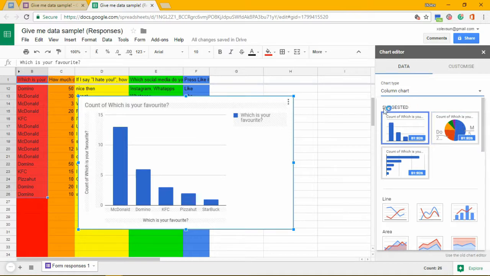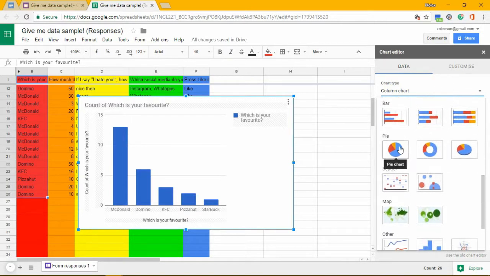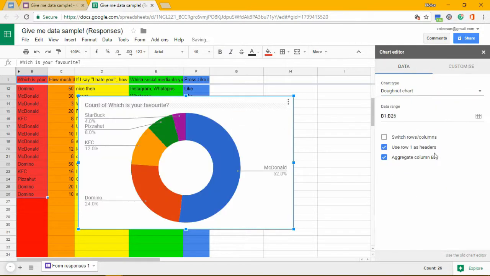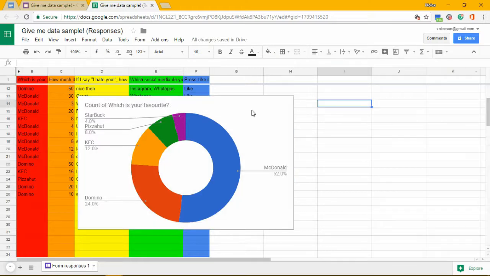As you can see, this is a suggested one, which means Google Sheets knows this type of data is suitable for which. Right? If you can't find the pie chart over here, you can always scroll down and search pie chart. Now let's try the donut chart instead. Donut chart is bad. Not bad. Okay, I want to say not bad. Okay, we're moving on to the next one.